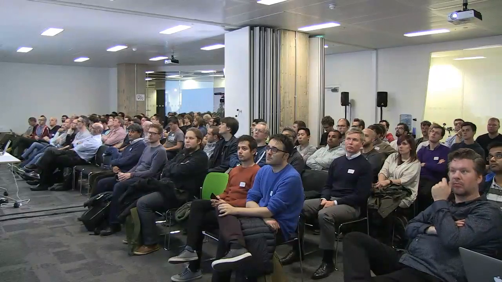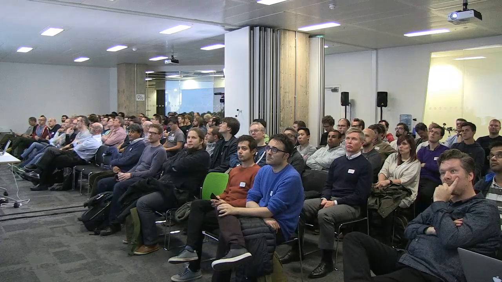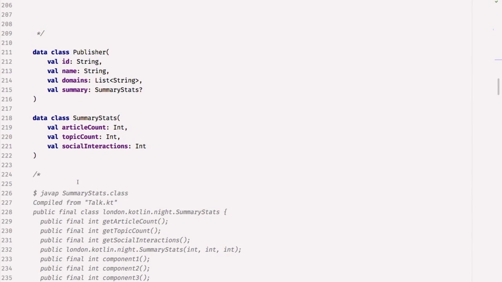Okay, number 2, data classes. What does a data class do? Here are some example data classes. They're like classes, except I've got the word data in the front. Over here, I've got one that represents a publisher. That's got an ID and a name, which are both strings. It's got a list of domains that publisher publishes on, and it's got a summary stats thing that's got a question mark on it. That means it's optional, it can be null. All the other ones are non-nullable, but we'll come back to that later on.